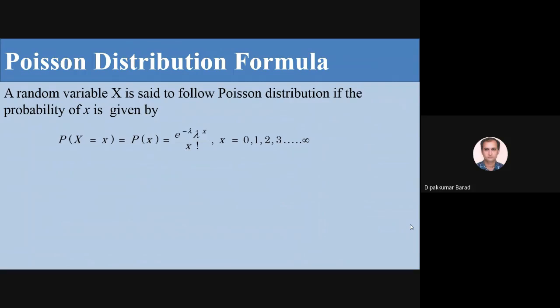Here x represents the number of successes, the random variable. In a Poisson distribution, x tends to infinity, and lambda is a constant. Lambda is called the parameter of the Poisson distribution, and lambda is nothing but np.